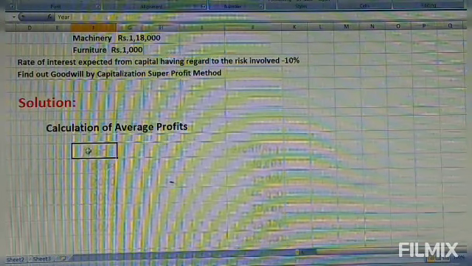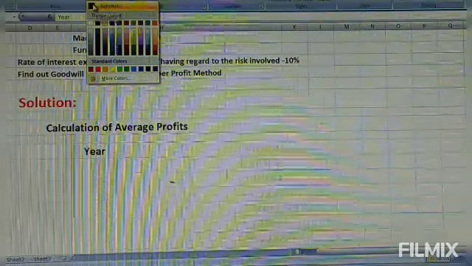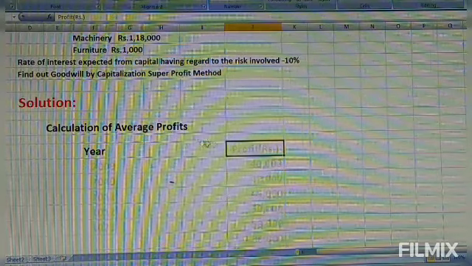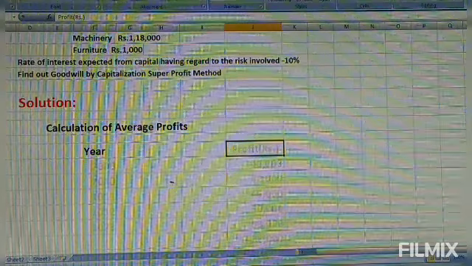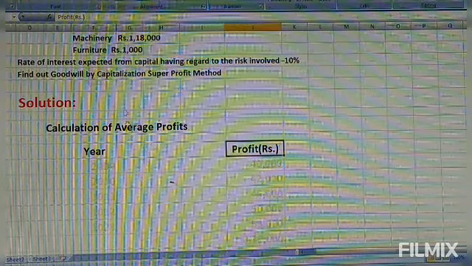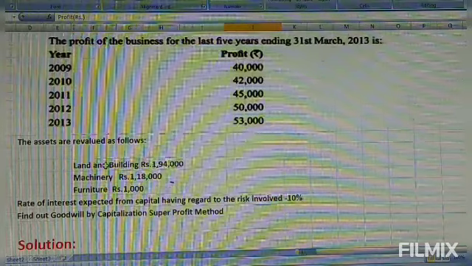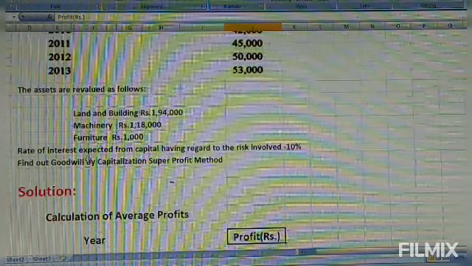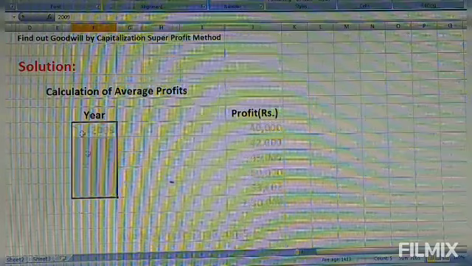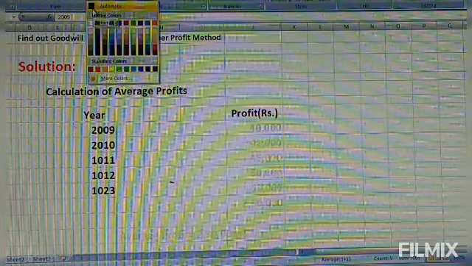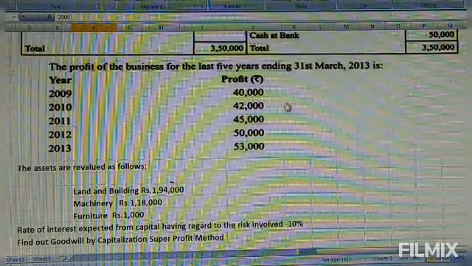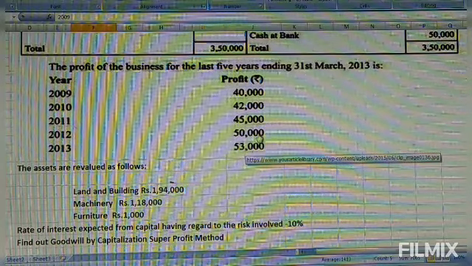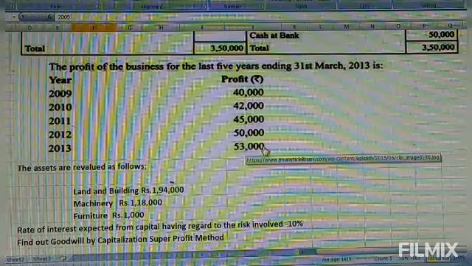Take the first column as years and the second column as profits in rupees. The years are 2009, 2010, 2011, 2012 and 2013. The profits are 2009 40,000, 2010 42,000, 2011 45,000, 2012 50,000 and 2013 53,000.